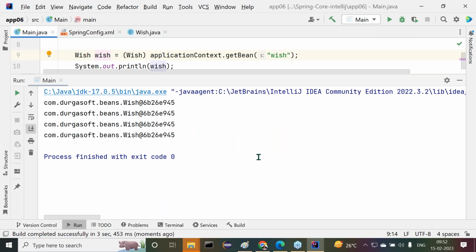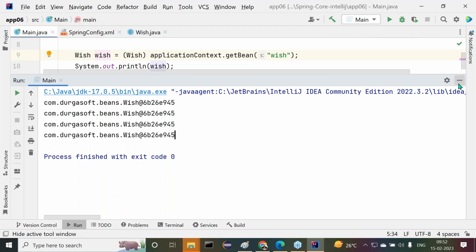Tell me, sir, same reference or any other one? Same reference. This is the reference value for the object. Same reference here we are calling. How many times did we call here? 4 times we called here, but all 4 times we are getting the same reference. So what is the bean scope there? Singleton scope. That's the meaning of singleton scope.